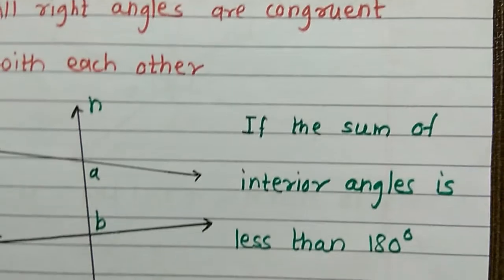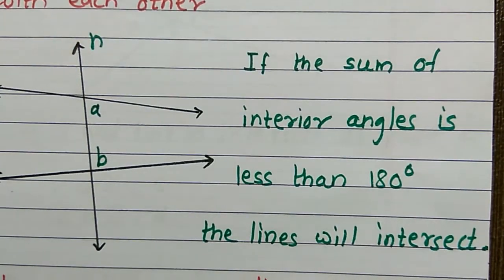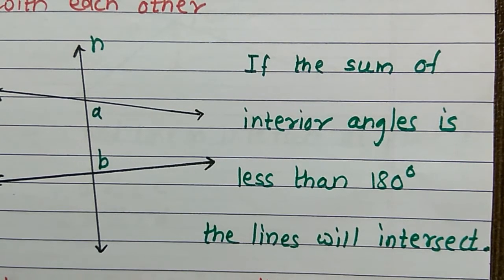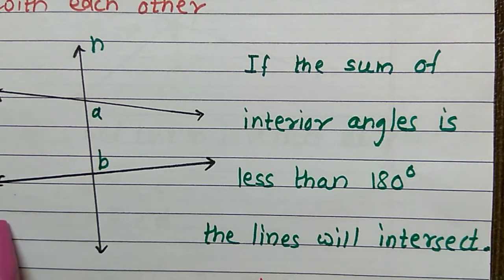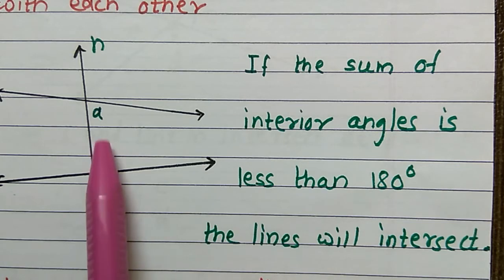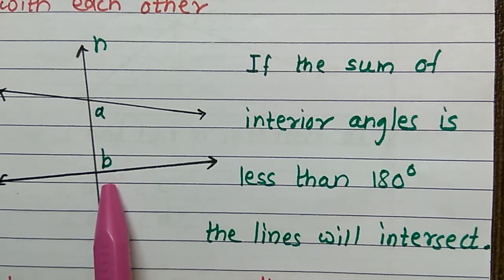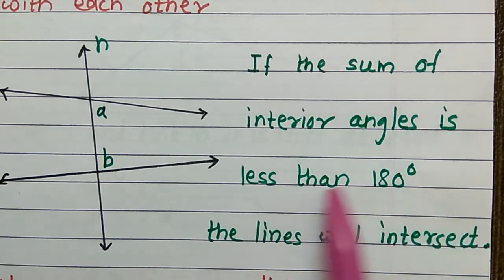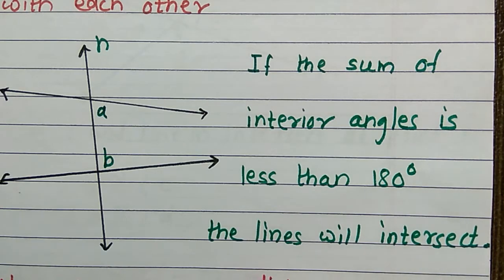Now, fifth postulate is that in 8th standard, you have learned about the angles formed by a transversal. Here, line L and M are there, and line L is the transversal. Angle A and B, these are the interior angles. So, the fifth postulate states that if the sum of interior angles is less than 180 degree, the lines will intersect. A and B are the interior angles.